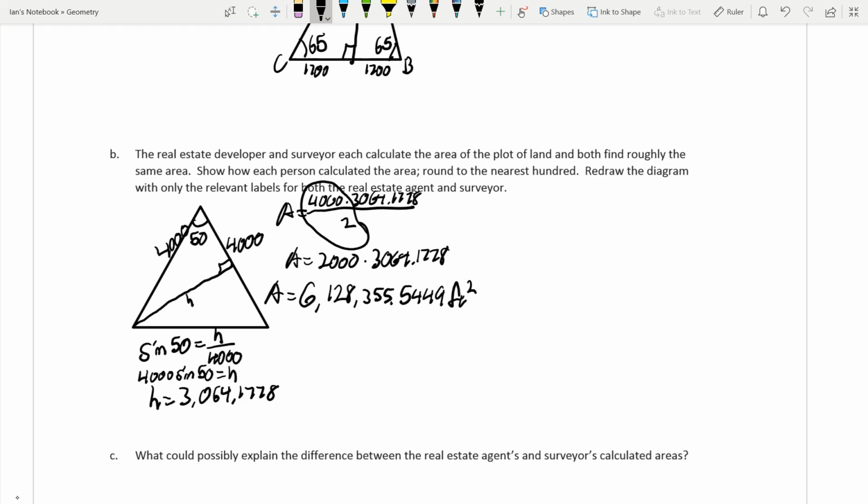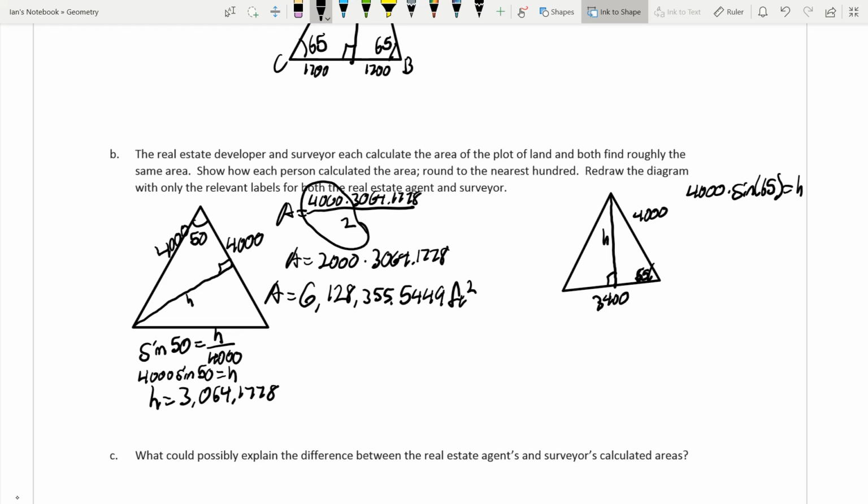Now if we look at how the surveyor did it, we're going to draw this triangle. That's a terrible triangle. Draw this triangle. We have 4,000 and we have 3,400 with a 65 degree angle here. Draw our altitude, and we're going to take 4,000 and multiply it by the sine of 65, and that will give us this height.